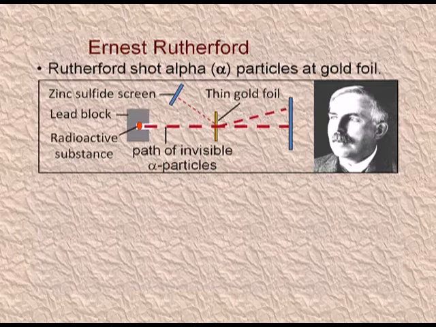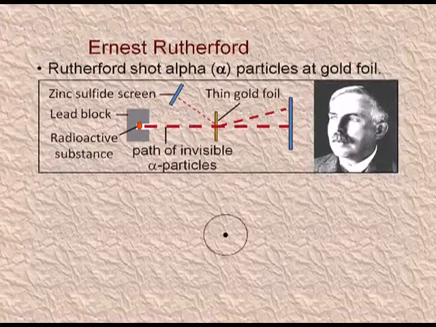Yellow is the thin gold foil. You can see the alpha particles coming out of the radioactive substance. Alpha particles are positively charged. You can see the alpha rays hitting the thin gold foil, passing out of it and hitting the fluorescent zinc sulfide plate.